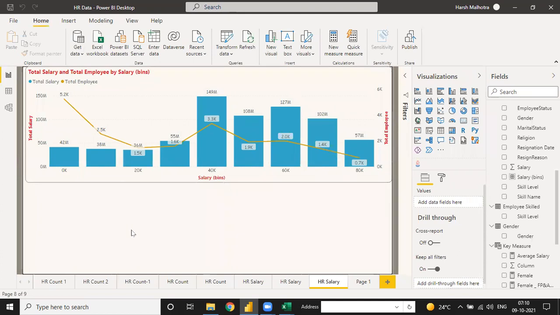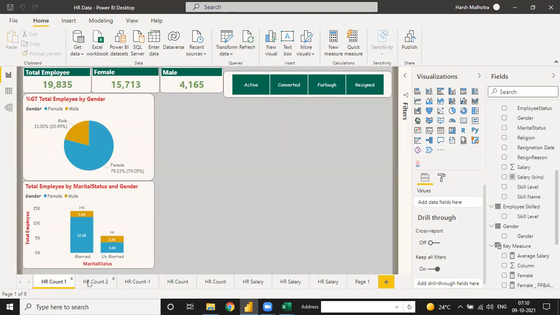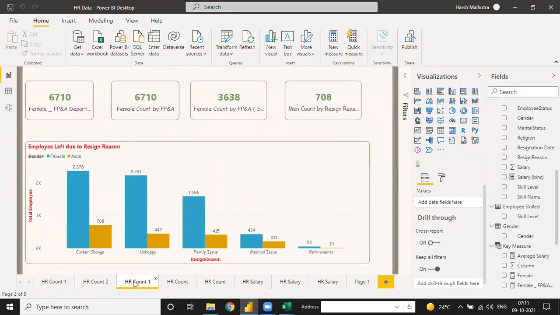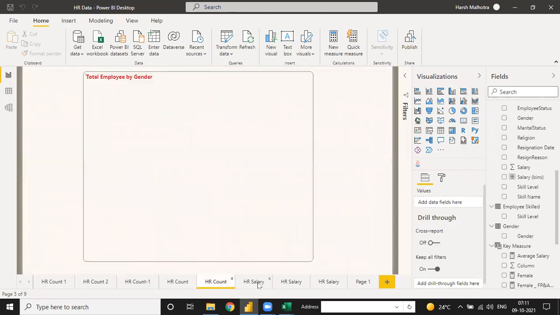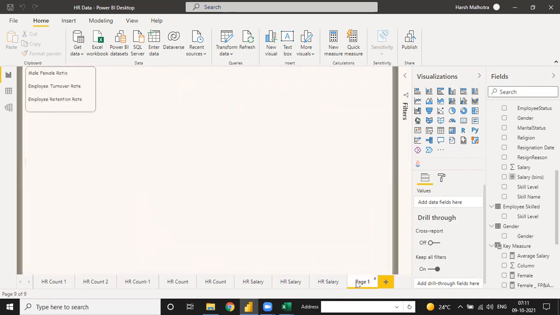Understood. Any other doubt, Smith? You have any doubt? No. I have created this much of the HR project and sent you one mail. Yeah, I checked it. But are you sure you have no doubt right now? No. I only have these doubts: why we are creating the bins and why we have created some columns.